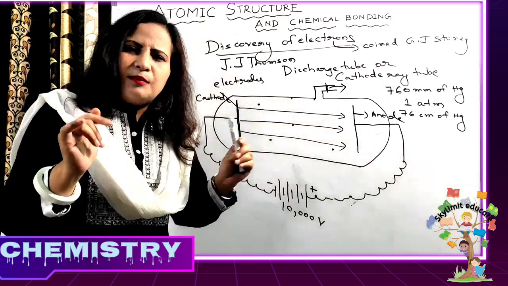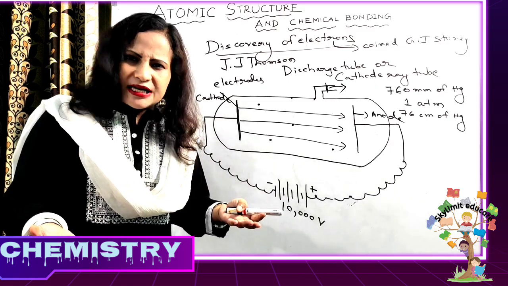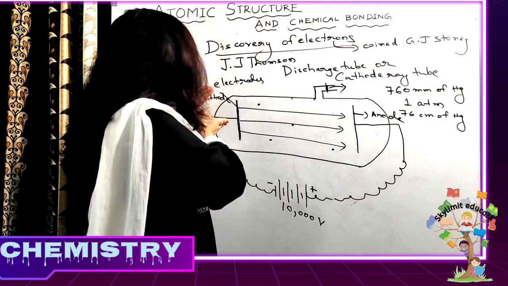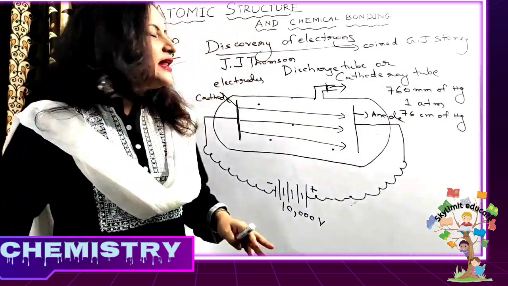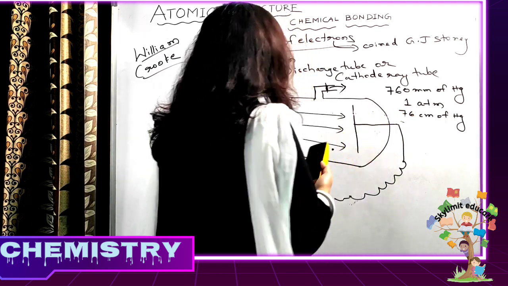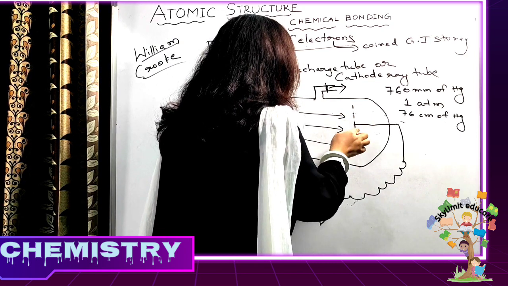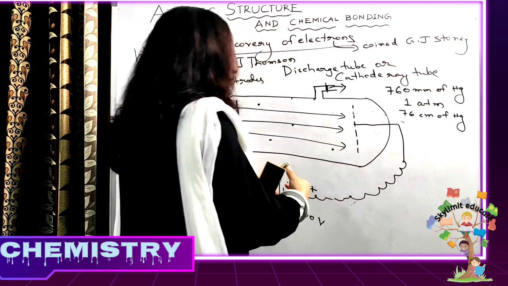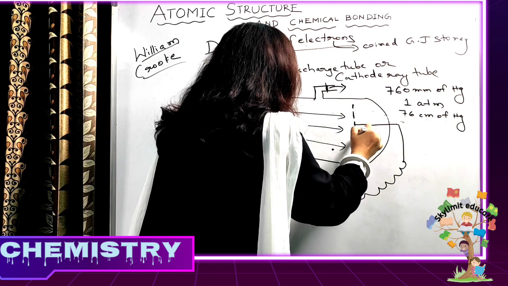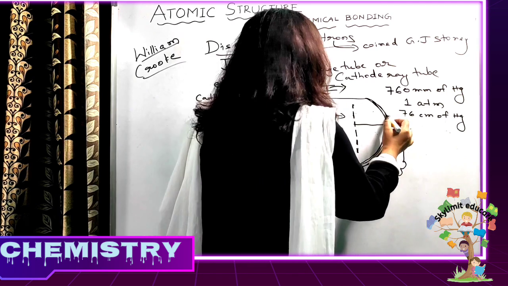But how did they come to know? Because these particles were invisible, almost invisible. They were not able to see the particles moving. So how did they know that some rays are traveling from cathode to anode? For that, they used a perforated anode. Perforated means it had perforations, it had pores, some spaces for the particles to move. And then here there was a soda glass screen.